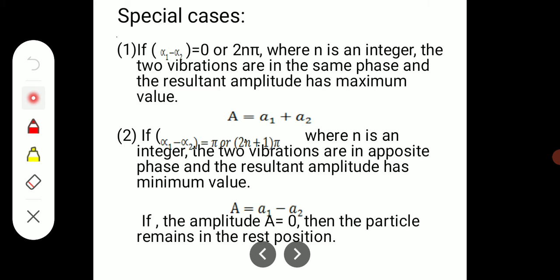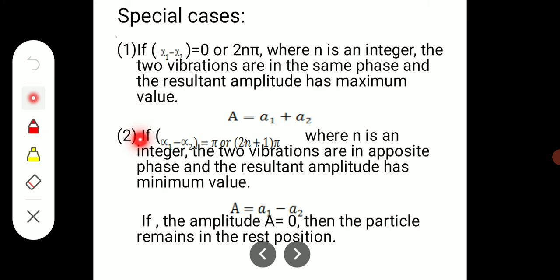Now let us see some special cases of this equation. If alpha 1 minus alpha 2 is equal to 0, meaning there is no phase difference, or 2n times pi, where n is an integer, the two vibrations are in the same phase and the resultant amplitude has a maximum value. So the maximum amplitude is equal to a1 plus a2.